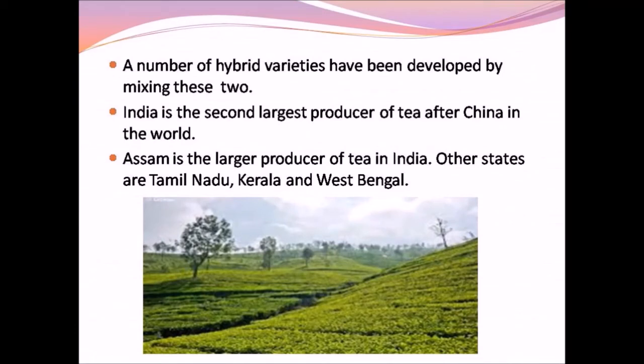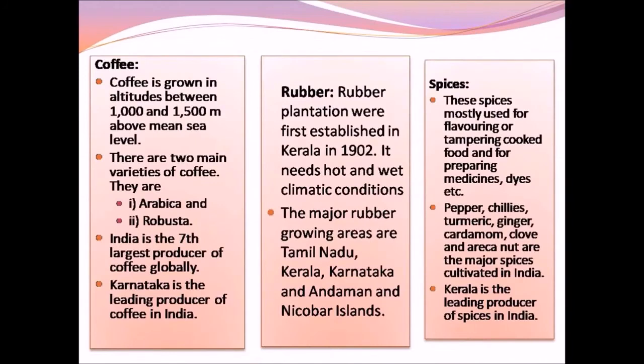In India, Assam is the largest producer of tea. The other states, Tamil Nadu, Kerala, and West Bengal, are also the leading producers of tea in India.